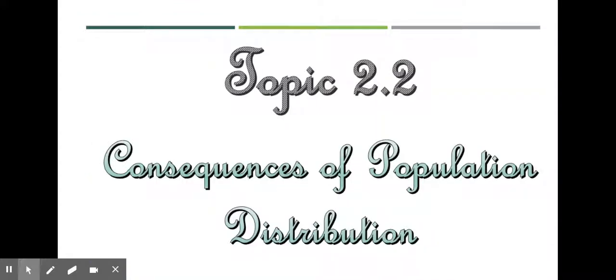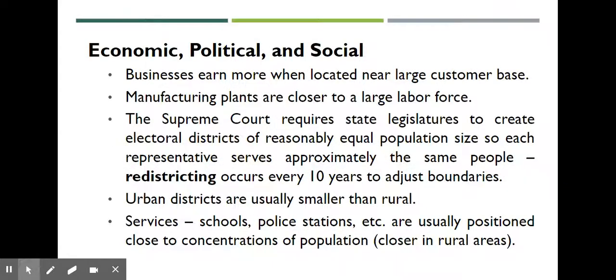And we're going to finish up with consequences of population distribution. So the economic, political, and social consequences: businesses earn more when located near large customer bases. Manufacturing plants are closer to large labor forces. So we're going to spend a lot of time towards the end of the semester talking about some of these factors. The Supreme Court requires state legislators to create electoral districts of reasonable and equal population size. So each representative serves approximately the same people.